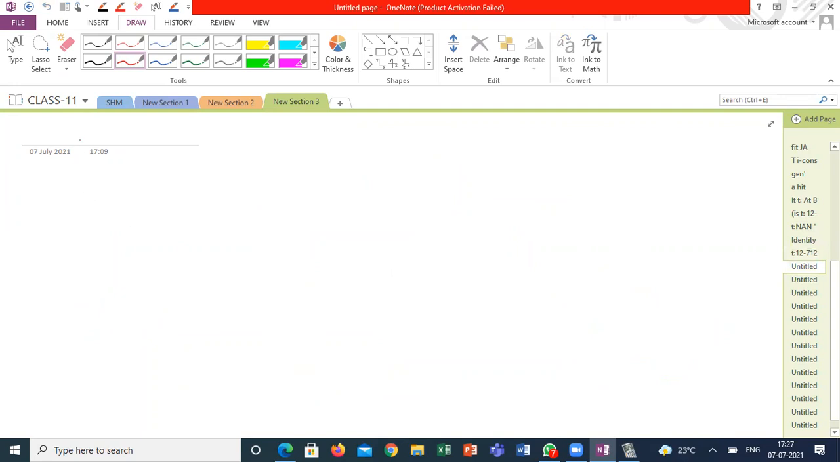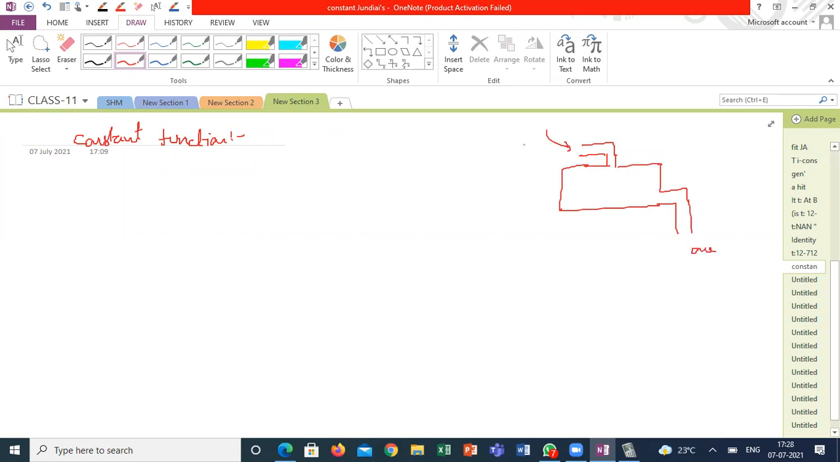Next one is the constant function. What is meant by constant? The function is like a machine, as already told. Whatever value you send, it will use only one value. If you send any real number, it will use one particular constant. So it is defined for any real number.